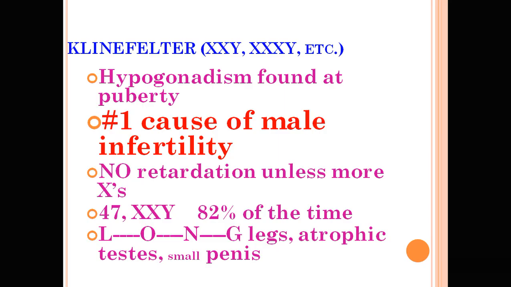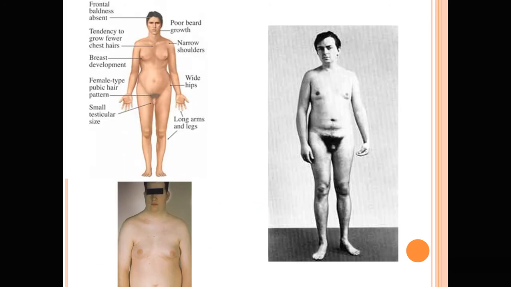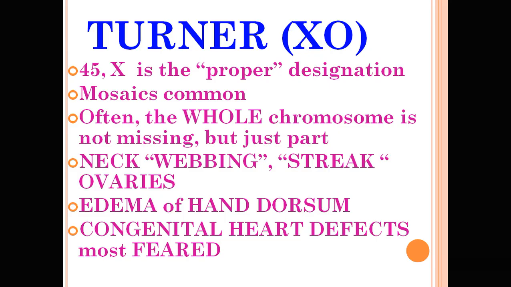Here the 47 XXY is the most common karyotypic abnormality. There will be long legs, atrophic testis and small penis. Frontal baldness is absent, with poor beard growth, narrow shoulders, tendency to fewer chest hair, breast development, wide hips, long arms and legs, female type pubic hair pattern and small testicular size.